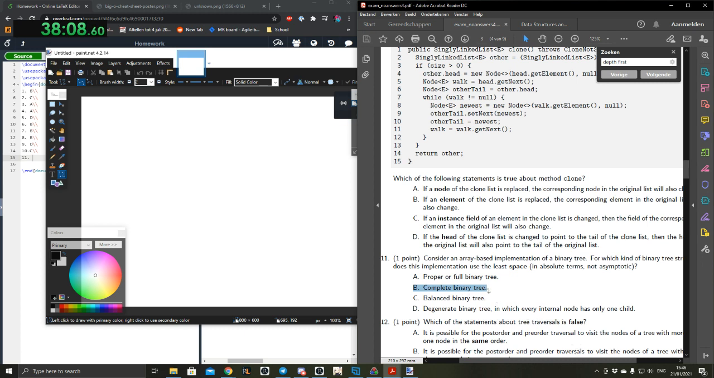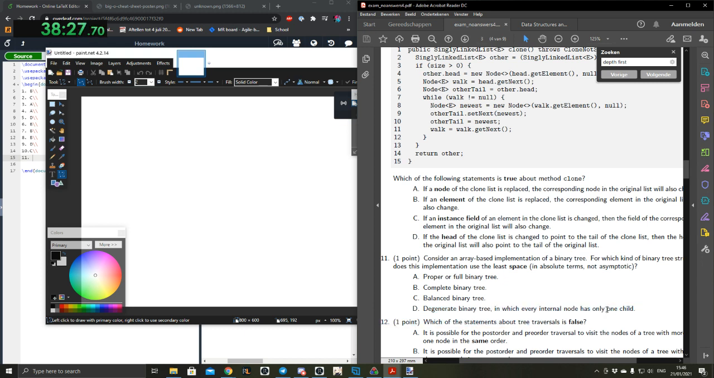However, we will also go over the other ones. A balanced binary tree doesn't make too much sense because you can have a balanced binary tree that has empty space in the middle, which will leave empty space in the array. And a degenerate binary tree is one in which every internal node only has 1 child.